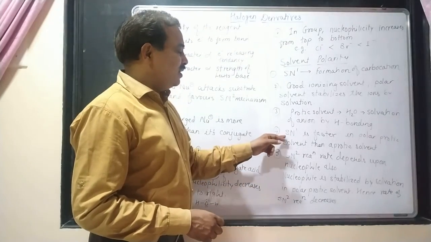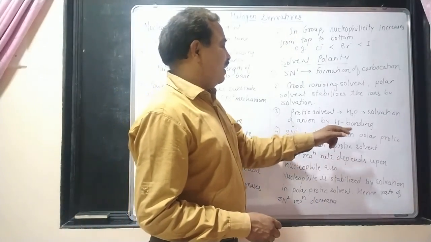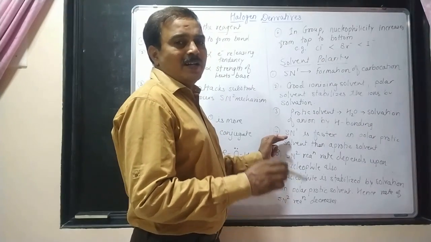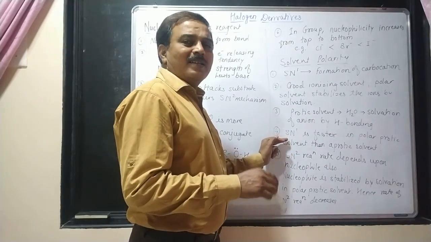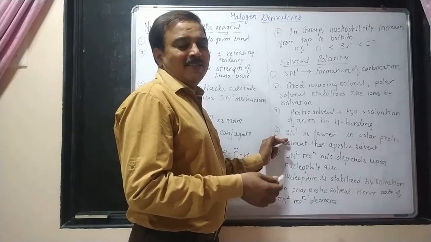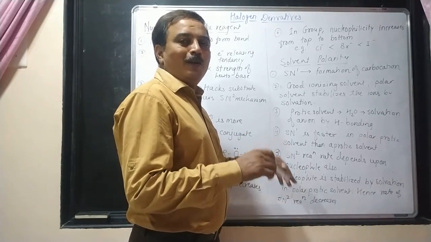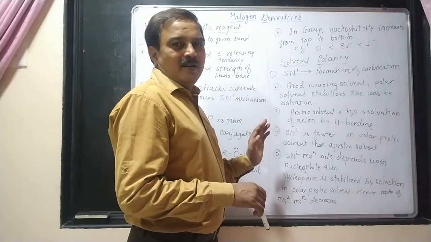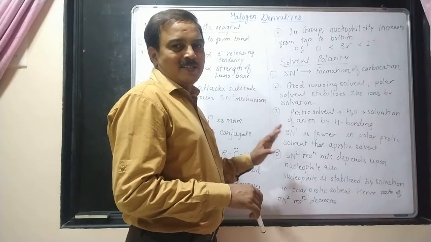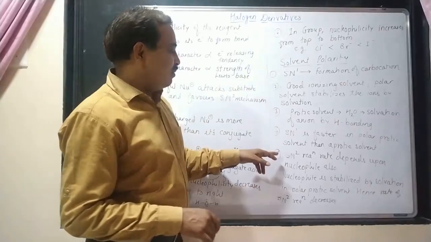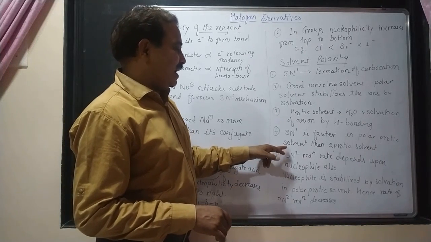What is the meaning of this? SN1 is faster in a polar protic solvent because whatever anion is there in the substrate of SN1, that is tertiary butyl bromide, that anion Br minus will be solvated by a polar protic solvent, that is water. Therefore the stable carbocation will form there.